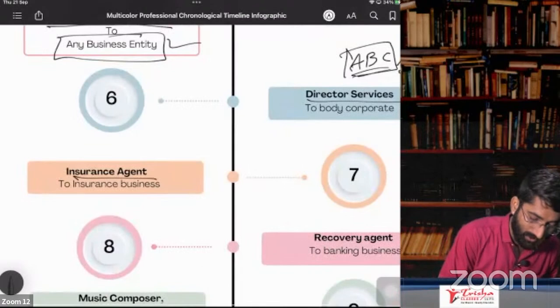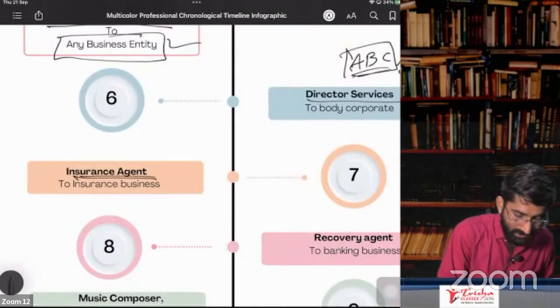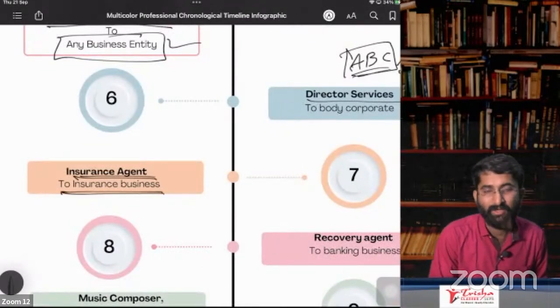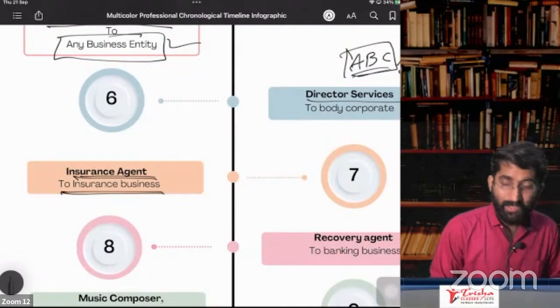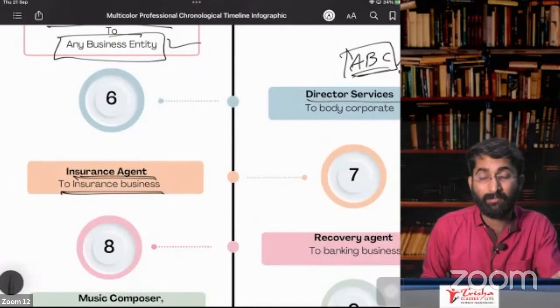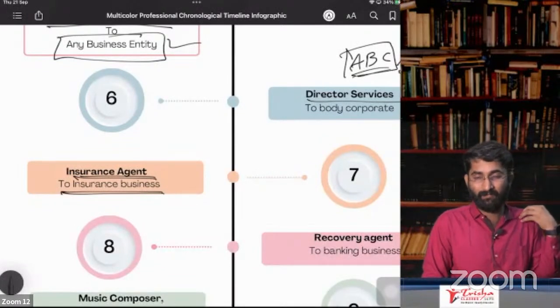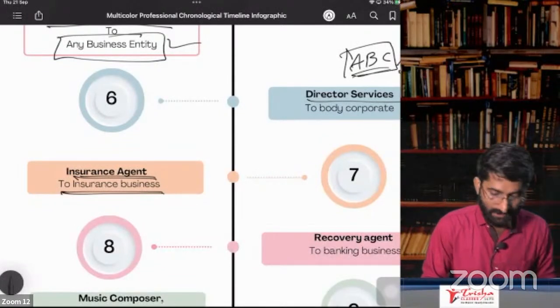Next one is insurance agent. Insurance agent to the insurance business. If you are an insurance agent, who is the insurance business? The service recipient. The insurance agent is the service provider. So the insurance business has to pay under RCM.